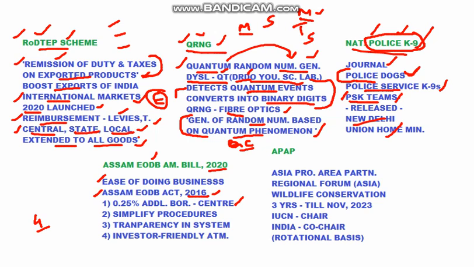The center has the responsibility to give borrowings to states to do business well there. So that is ease of doing business borrowings. Assam is going to get some additional borrowings of 0.25% over what it is taking right now, according to this bill. And this bill is also seeking to simplify procedures for ease of doing business in Assam. It is going to bring transparency in the system, and it is also going to ensure an investor friendly atmosphere.